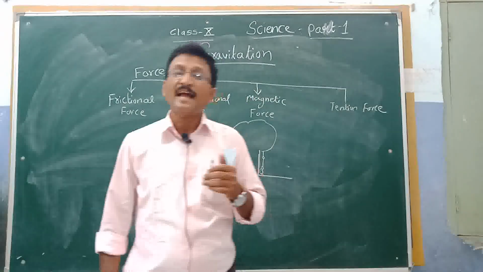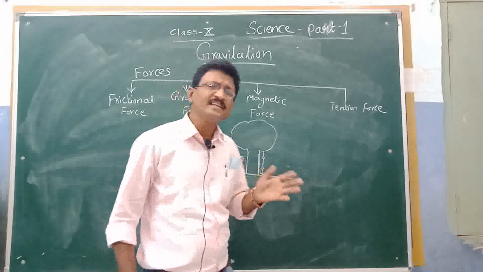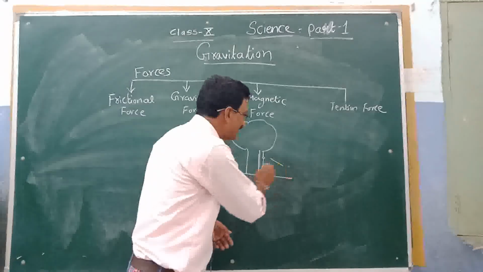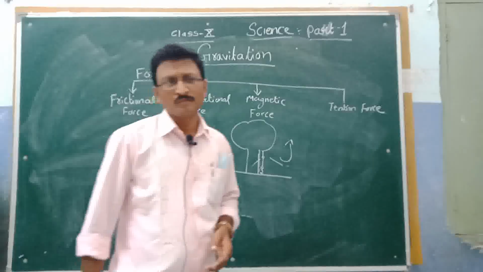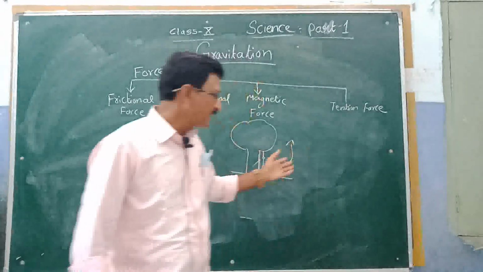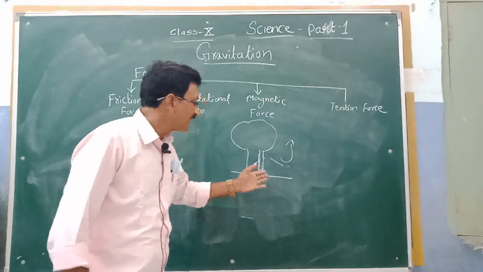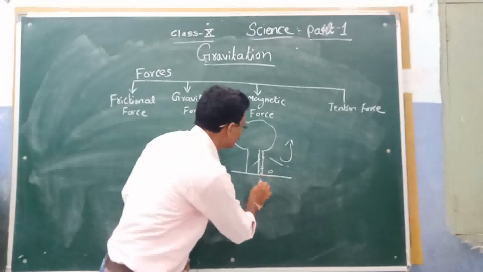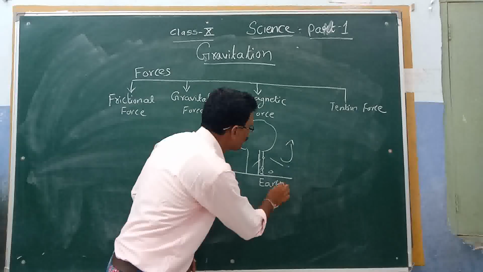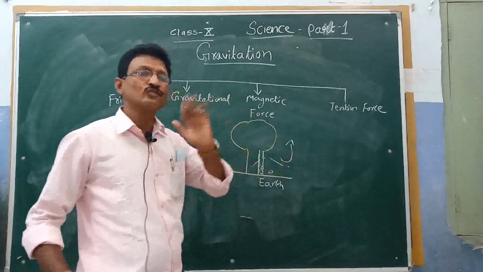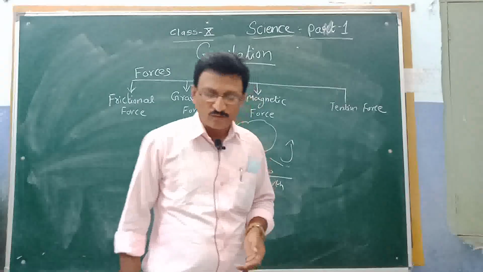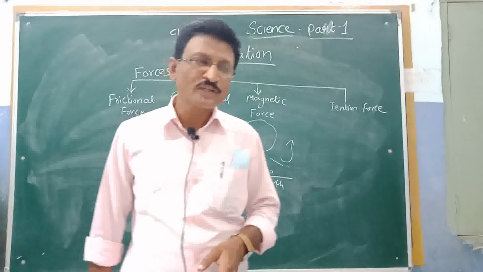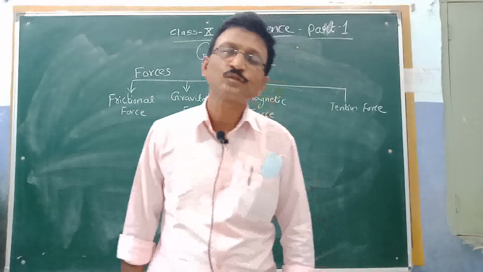Why did the apple come down? Why doesn't it go to the right side, to the left side, or go up? The apple came directly to the earth. This is the surface where the object comes and stops at a rest position. So Isaac Newton was thinking that any object you throw up comes directly towards the